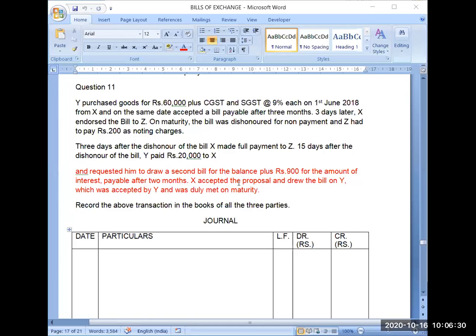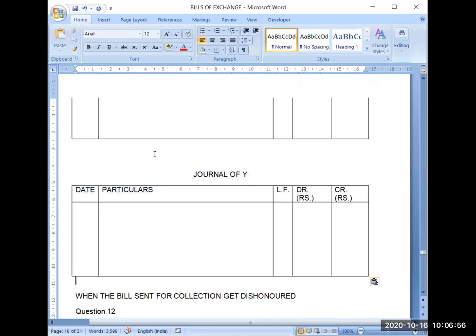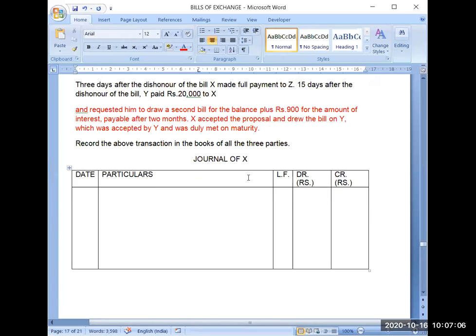Now record the above transaction in the books of all the three parties. So first will be journal of X, then next will be journal of Y, and one more we will be needing. Journal of Z. Now coming to journal of X.